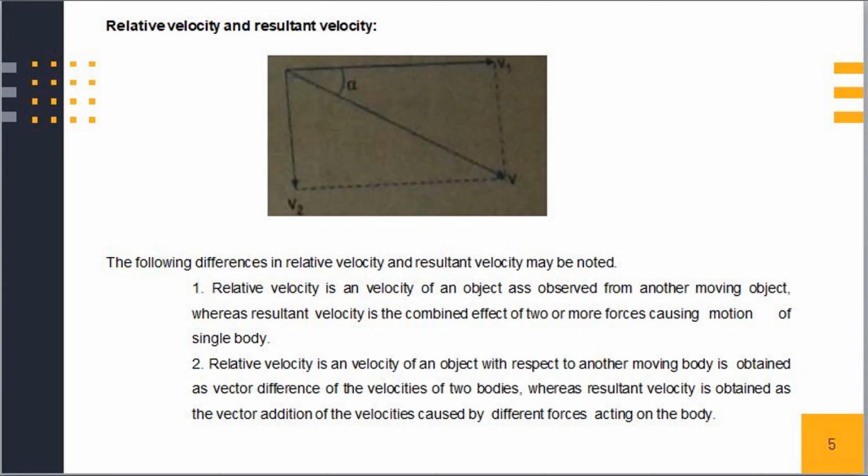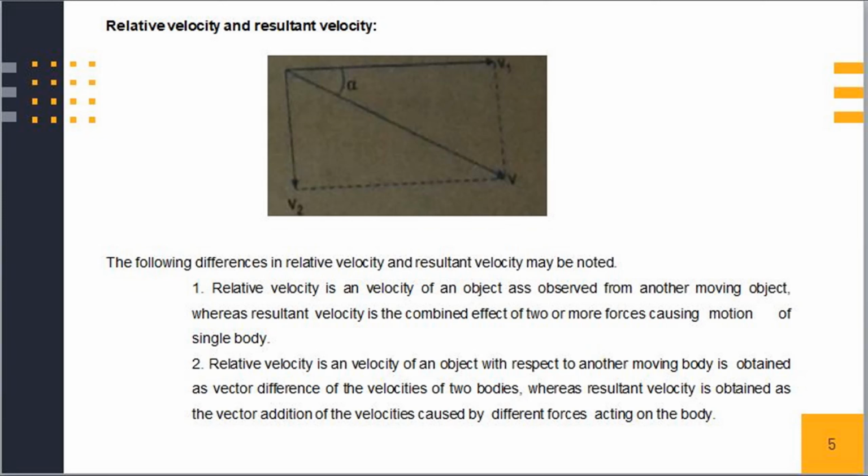The combined effect of these two velocities is the resultant velocity as shown in the figure. A vector diagram will give the resultant velocity. Any one of the methods used in statics for finding resultant force can be used here also.